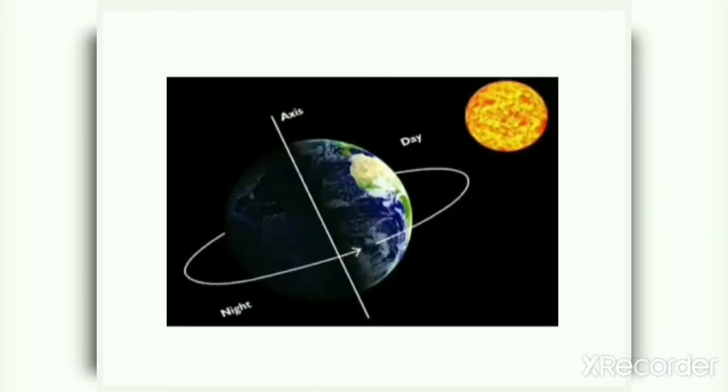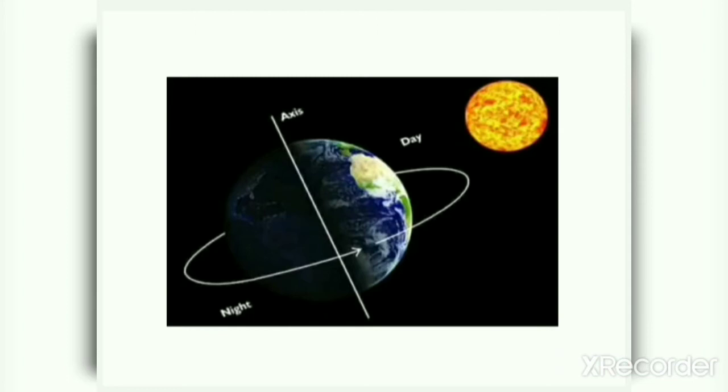As you all know, our earth is not flat. It is round in shape and it rotates on its axis. Earth has an axis and it rotates on its own axis. Now, do you know what an axis is? Yes, the axis is an imaginary line which runs through the poles of the earth, and this axis is tilted at an angle of 23.5 degrees.